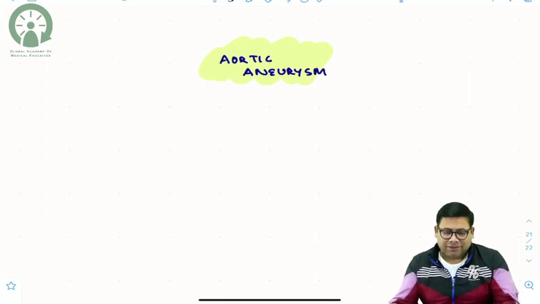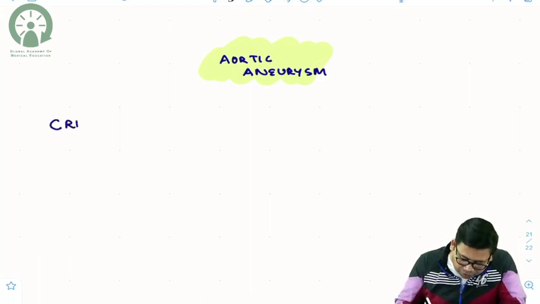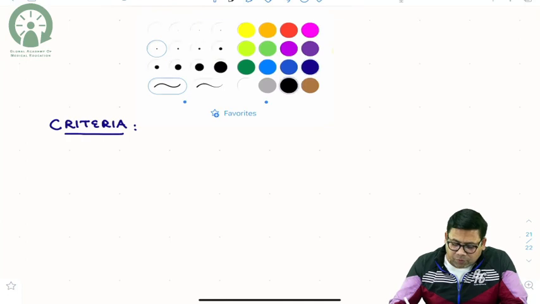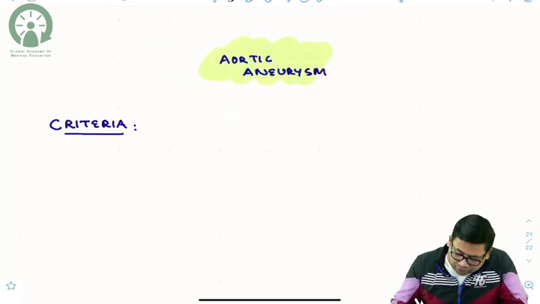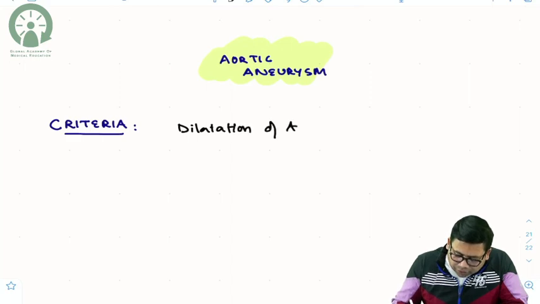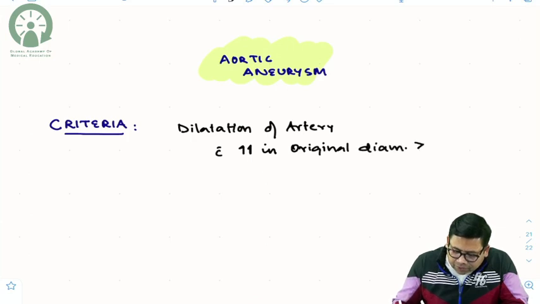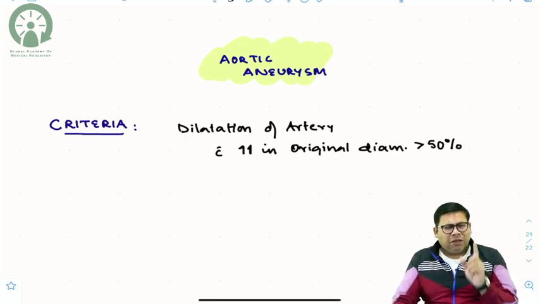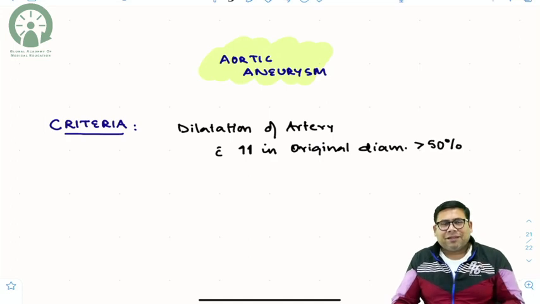So when do you call it an aneurysm? This is very important to understand: there should be a dilatation beyond the limit when you will call it an aneurysm. The most important thing you need to understand here is dilatation of the artery, with an increase in original diameter by more than 50%. So if there is dilatation at any point and it is more than 50%, then only will you call it an aneurysm.